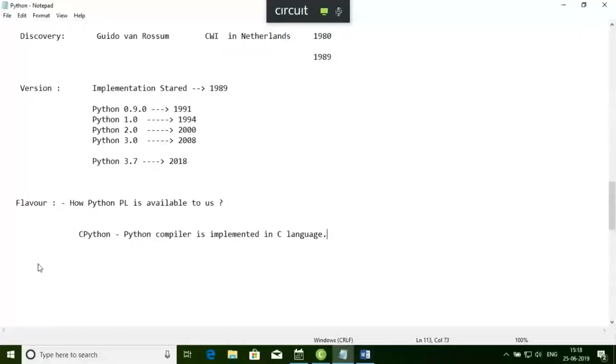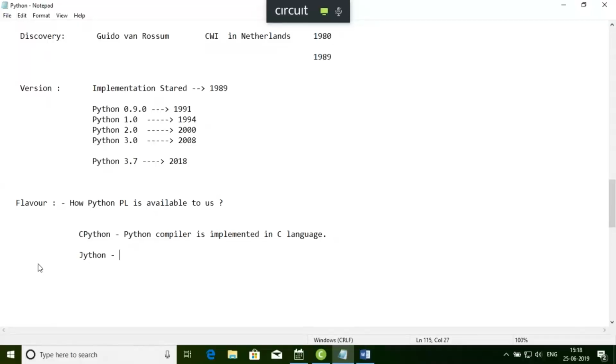If I want to write a simple Python program, I can use CPython, where that compiler is implemented in the C language. Fine. But suppose I don't want to use CPython. I want to use Jython, which is another version of Python. What does Jython mean?